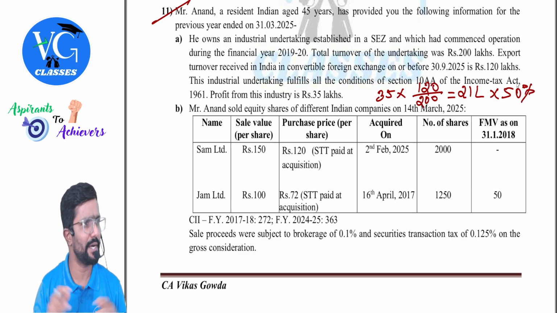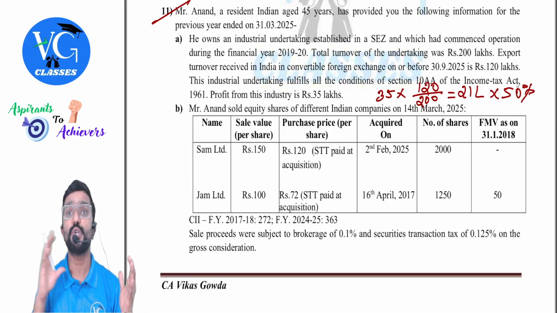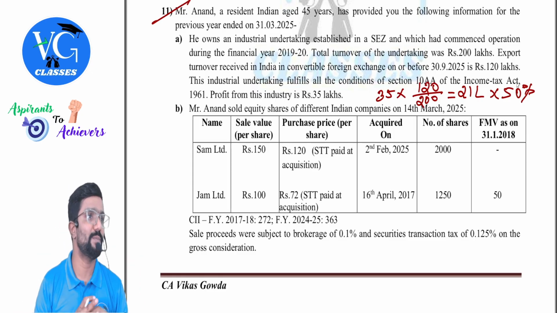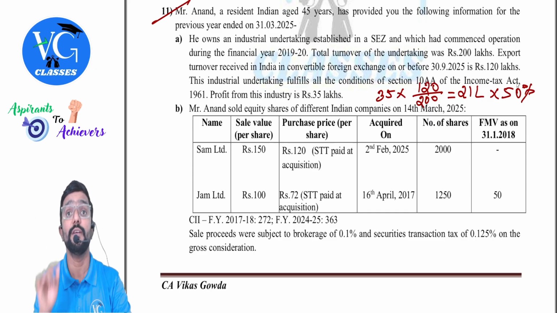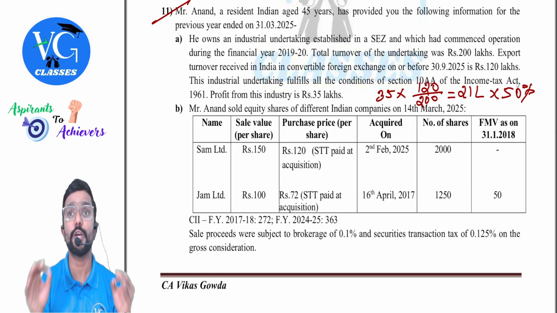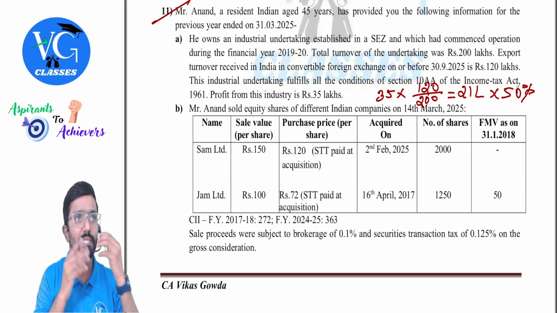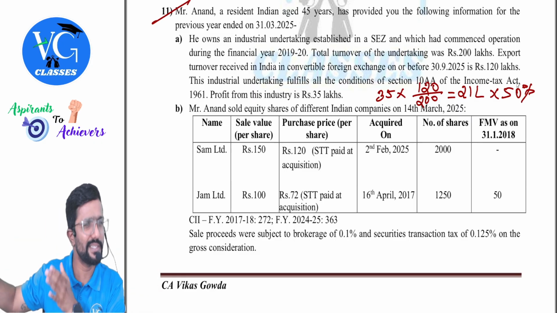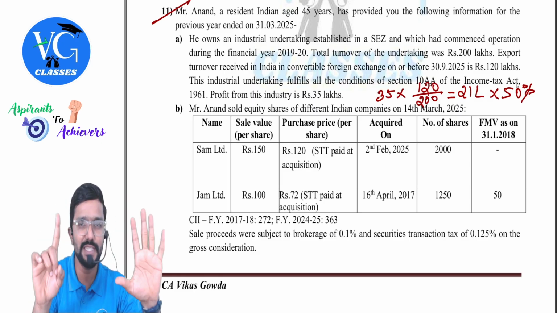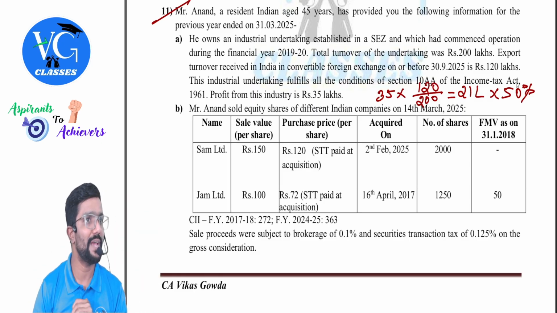First 5 years, full 100% of eligible profit. Next 5 years, that is from 6th to 10th, 50% of eligible profit. From 11th to 15th, 50% of eligible profit or the amount transferred to the Special Economic Zone Reinvestment Reserve, whichever is lower. Hope you are getting it. That is not relevant for this question, but we are in the 6th year, so claim 50% of eligible profit.